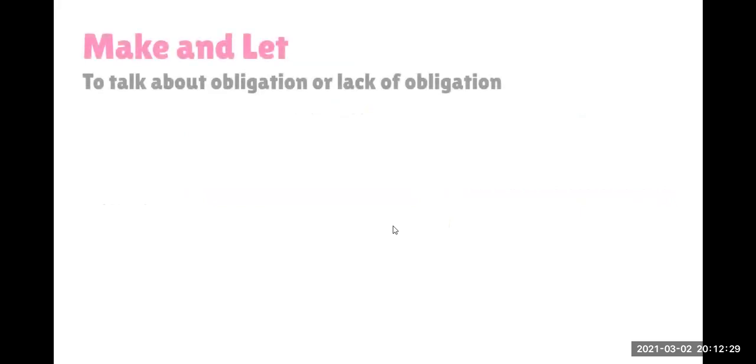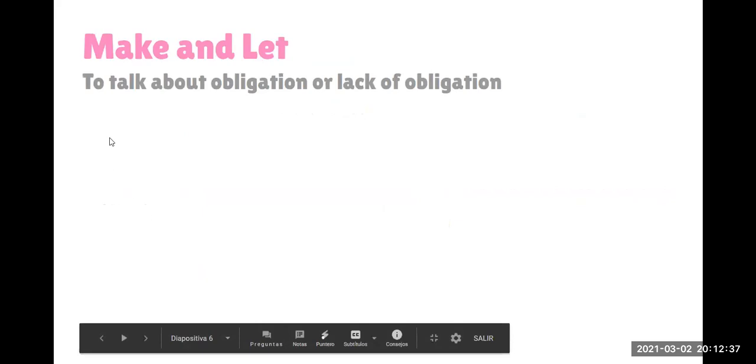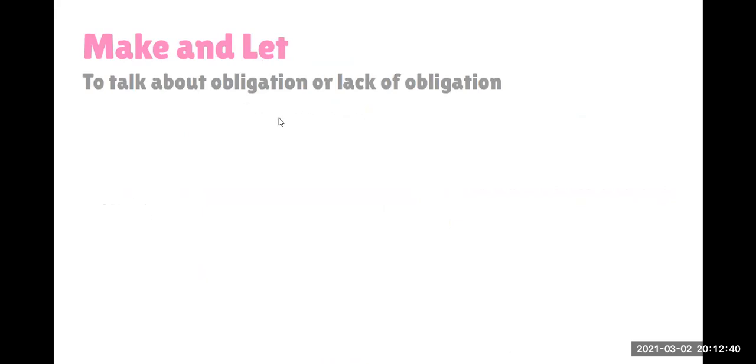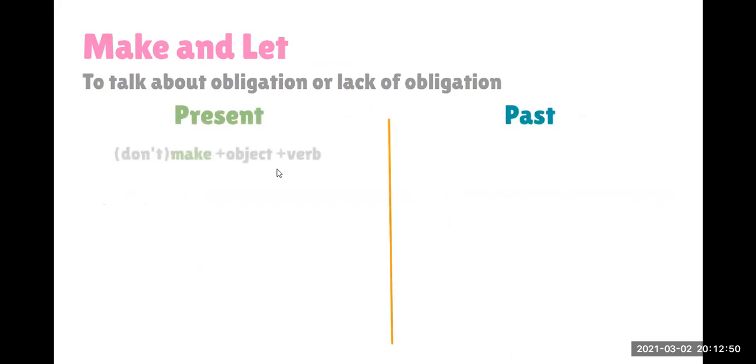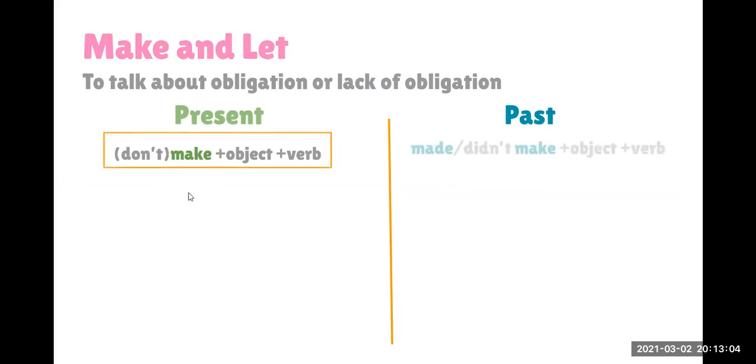way in which we can say lack of obligation or obligation. We can use these two verbs, make and let, to talk about obligation or lack of obligation. Algo que es obligatorio o algo que no es obligatorio. Okay? So here we have the two forms, the present and the past. This is the structure that we use when we are talking about obligation or lack of obligation with make in the present. For example, and this is the structure that we use in the past.